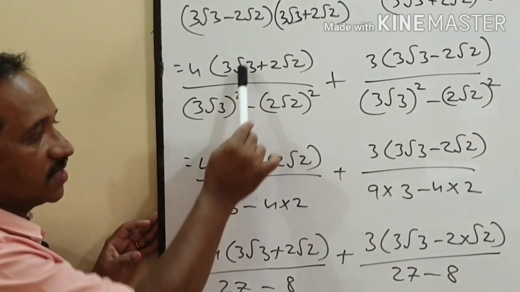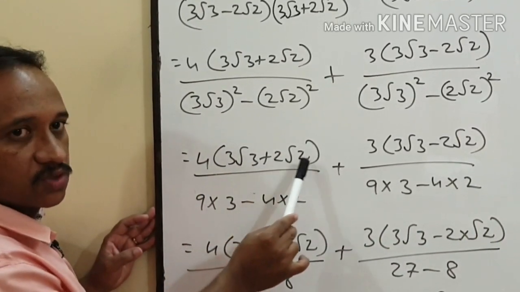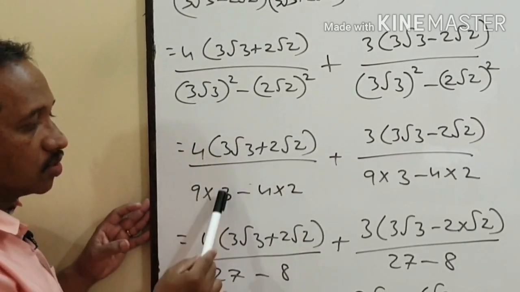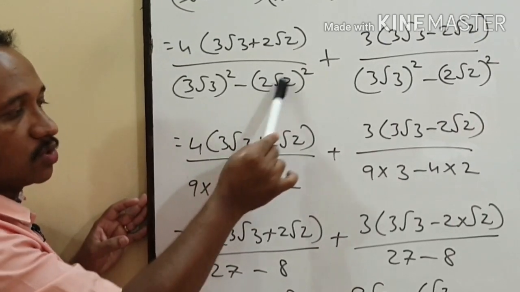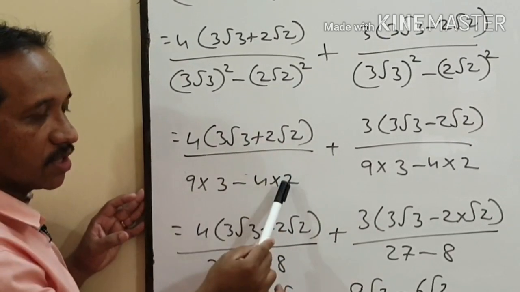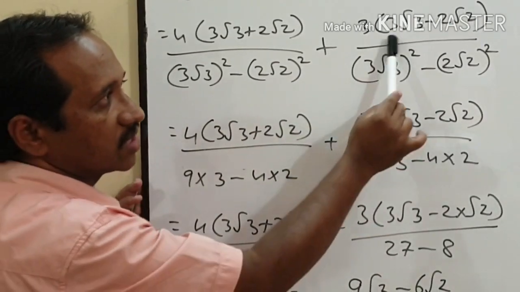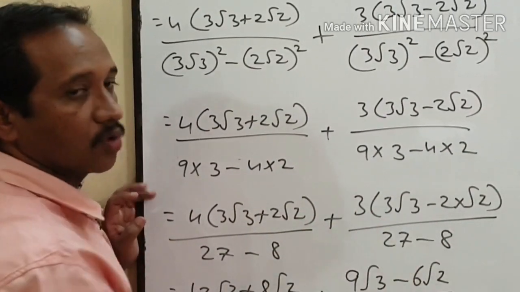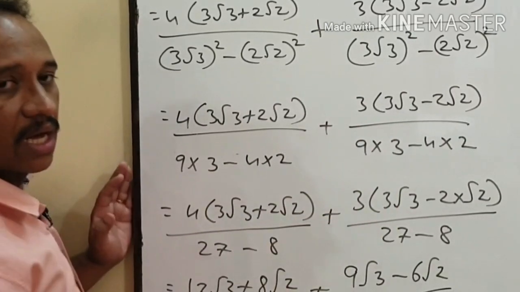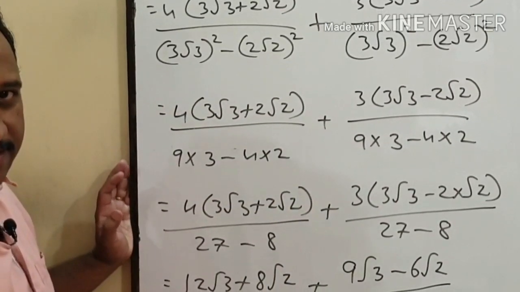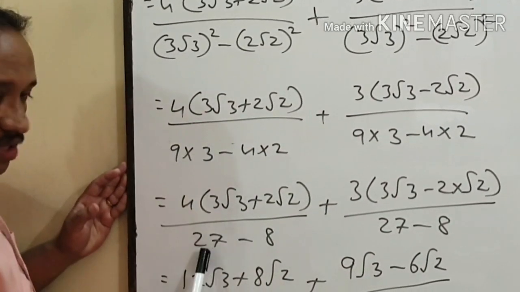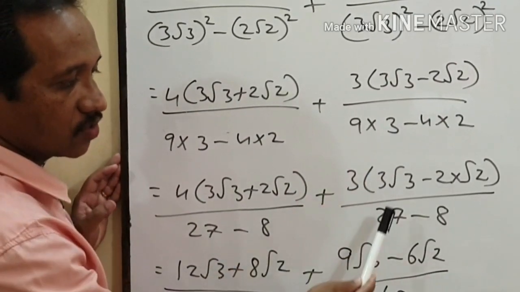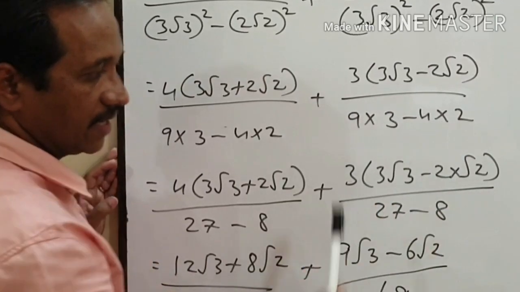Now the numerator is same, 4 into 3 root 3 plus 2 root 2 whole divided by 3 square 9 into root 3 square 3 minus 2 square 4 into root 2 square 2, plus 3 into 3 root 3 minus 2 root 2 whole divided by 9 into 3 minus 4 into 2. Here the two terms are with the same denominators. 9 into 3 is 27 minus 4 into 2 is 8. Here also 9 into 3 is 27 minus 4 into 2 is 8.